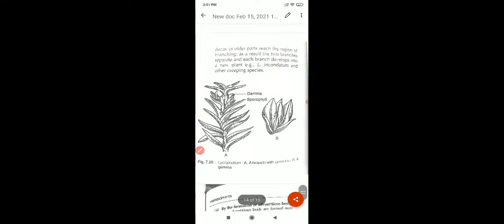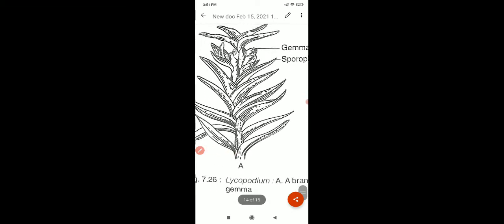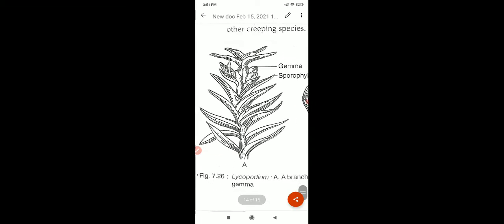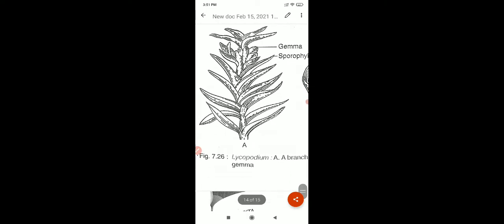So let's look at the image again. What did we say? We said that they are modified lateral branches, lateral branches that are present on the stem at the axil of the leaf. Axil means the apex of the leaves, no? And then what else? They are thick and fleshy and very compactly arranged. So just from the diagram we have already understood.